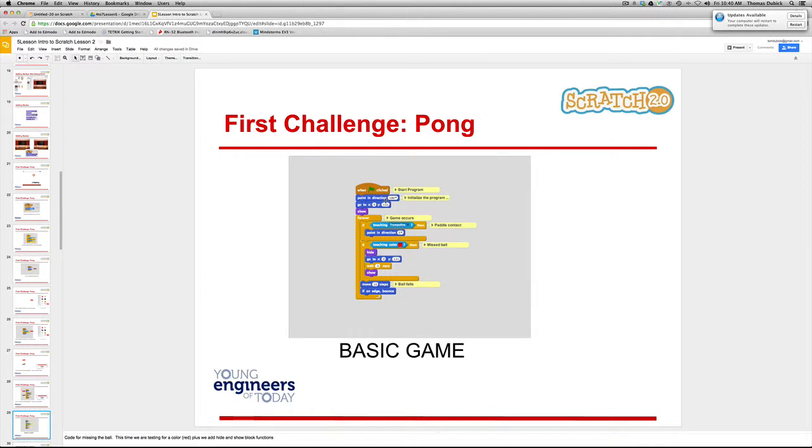Click on a flag, you point the ball down in direction, it goes to there. So it always starts from the same location. We always put in show because somewhere later in the game we can hide it, so we want to bring it back. If touching trampoline, point in direction 0.